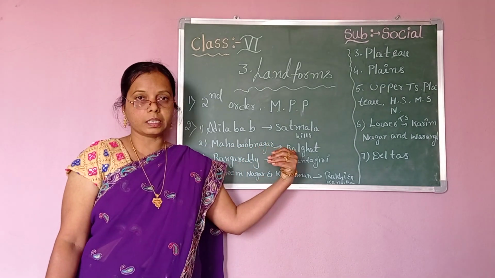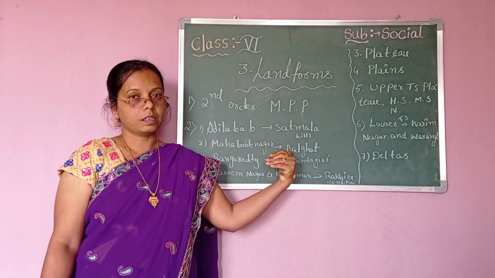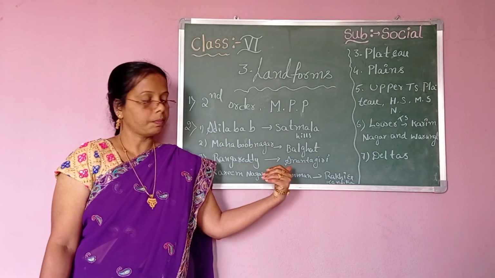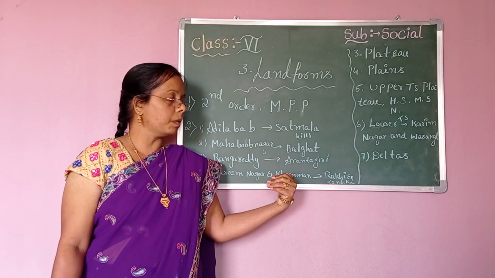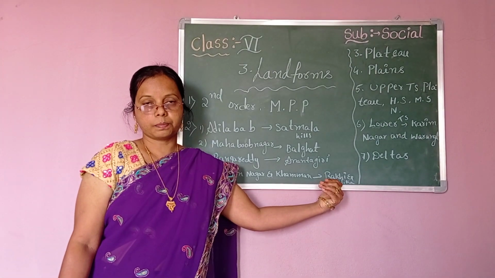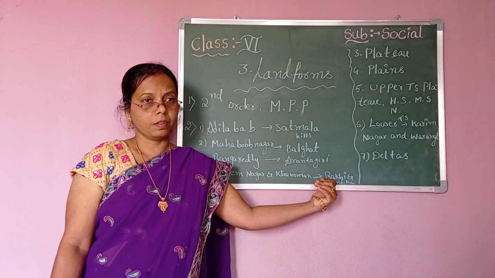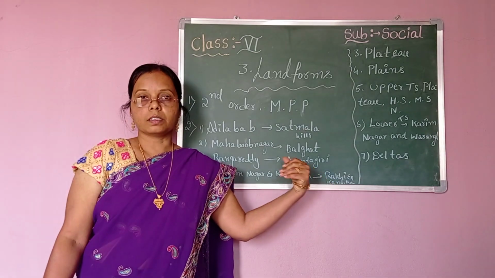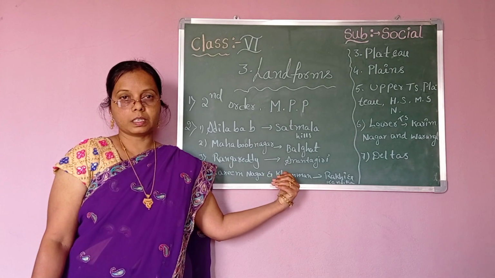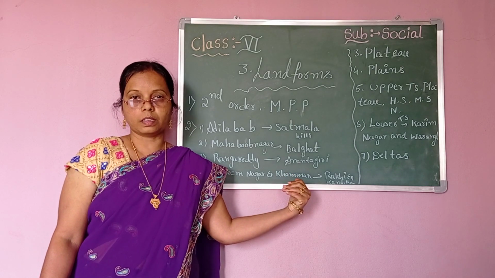In Adilabad district, we can see the Satmala hills. In Mahabubnagar district, we can see the Balaghat hills. In Rangareddy district, we have the Anantagiri hills. And Karimnagar and Khammam have the Rocky and Kandikal hills. These are the familiar hills in our state. Mountains and hills are high places having steep edges.